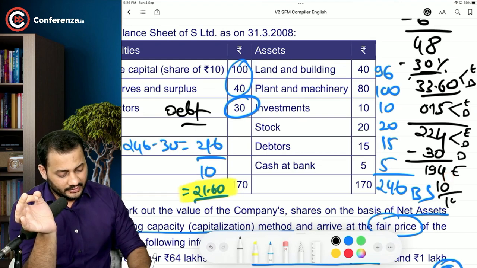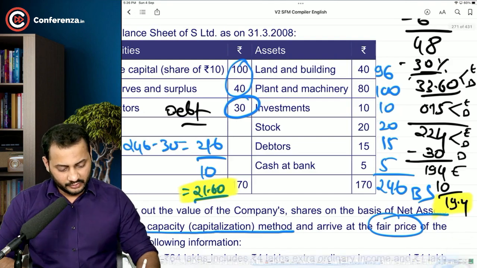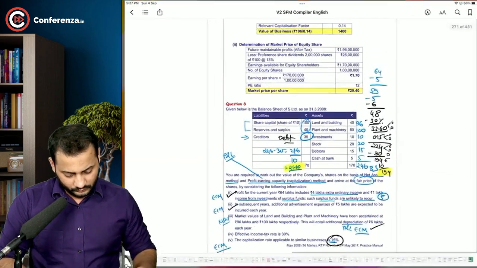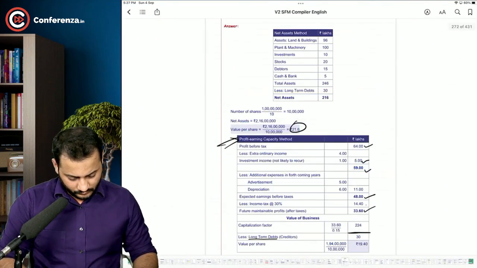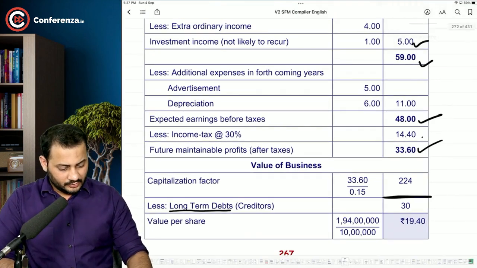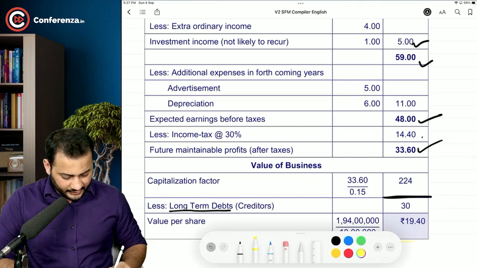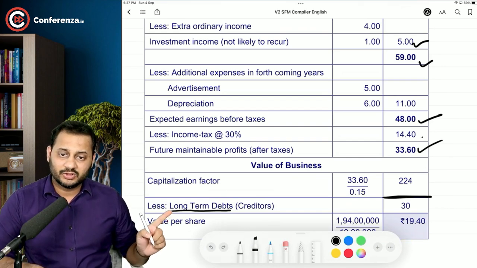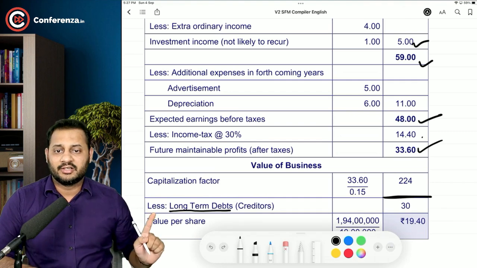Now you divide it by 10 and the new value of the equity will be 19.4. Have a look. See, 19.4. So this is a little ambiguous. What I want to say is the treatment given by the institute is not wrong, but the information that this was a long-term debt should have been given in the question, and at that time deducting it is correct.